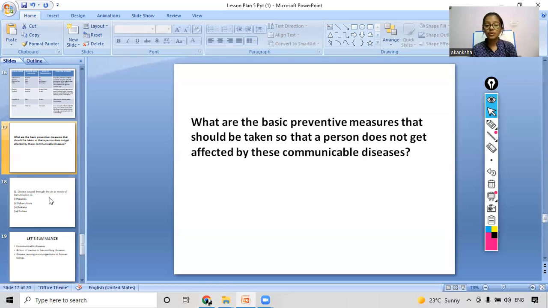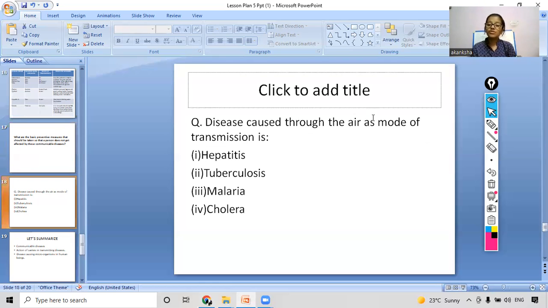Now coming to our question. Which disease has air as its mode of transmission? Yes, you all gave the right answer. It is tuberculosis. So now I think you all are clear with the concept.